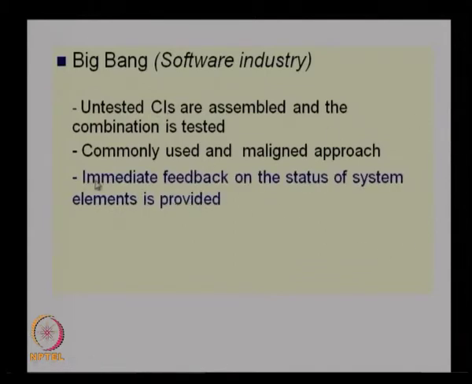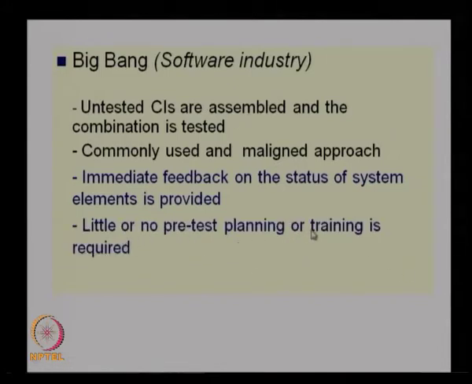And then the advantage is that immediate feedback on the status of system elements is provided. So, we can get immediate feedback on the status of the system elements, whether they are working or not, or whether there is any problem with the system, and the problem CI can be easily identified just by testing the combination of CIs. Then little or no pre-test planning or training is required. Since you do not have any testing of the CIs, there is not much planning needed, and you can directly go for combining them and then doing a testing. So, no training or planning is required at this stage.